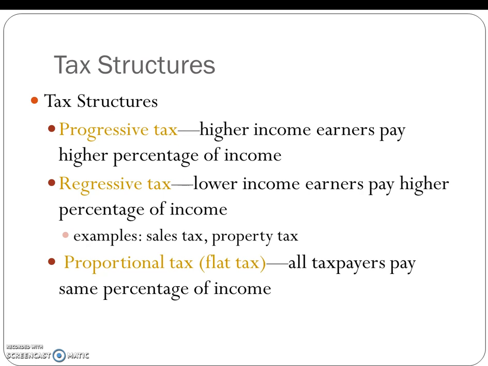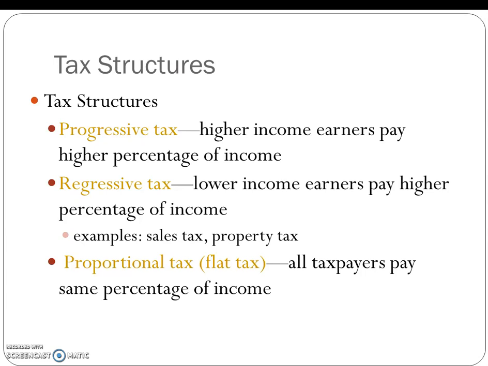And this one gets people fired up all the time because we're talking about higher income earners paying a higher percentage of income. So think about your multi-millionaire, you're an actor, or an athlete, or a doctor, or a lawyer, or even if you're just making $500,000, $600,000, $700,000 a year. There are people out there that would suggest that they should pay a greater percentage of their income because they make more money and they're more well off.